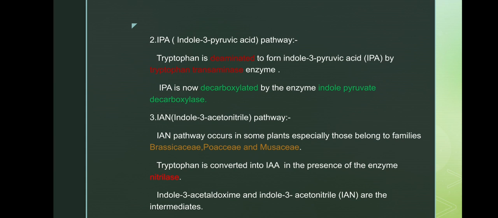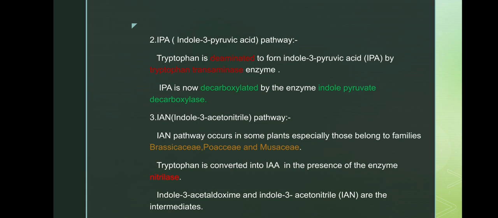IAA, indole acetic acid, is synthesized by the IAN pathway, that is the indole 3 acetonitrile pathway. Brassicaceae, Poaceae, Musaceae, and all of these. They will ask this type of questions. Must remember these three families: Brassicaceae, Poaceae, Musaceae. Tryptophan is converted into indole acetic acid in the presence of the enzyme nitrilase.